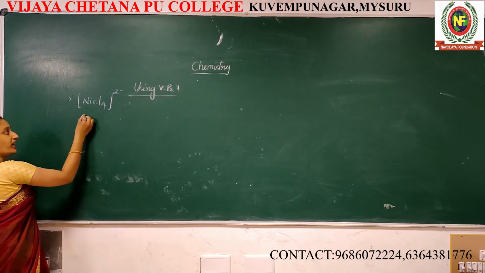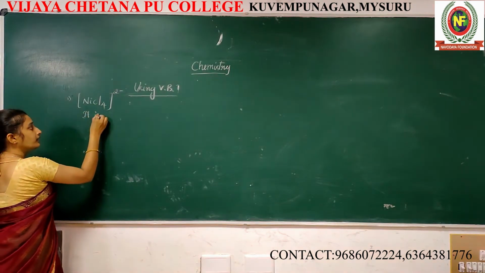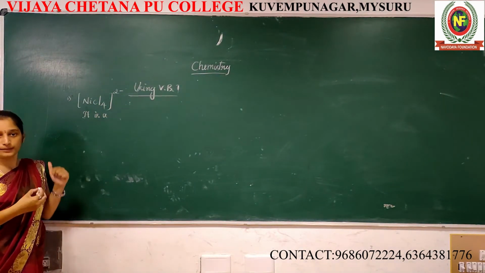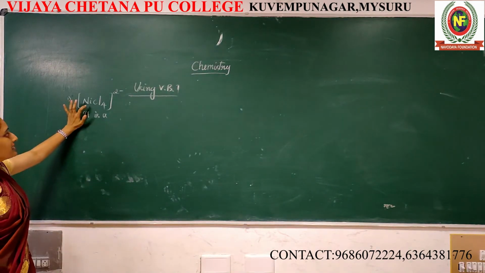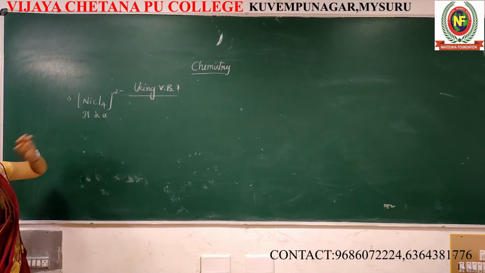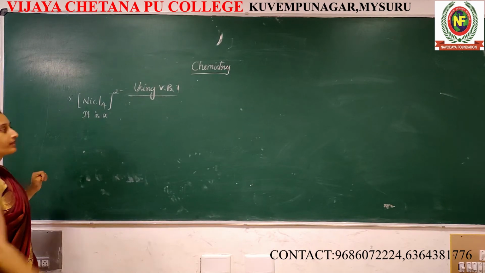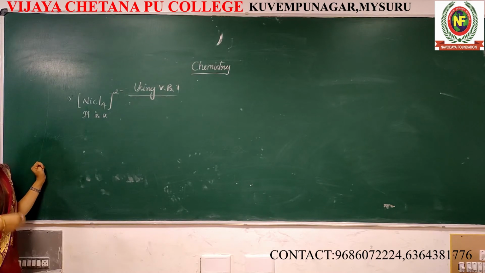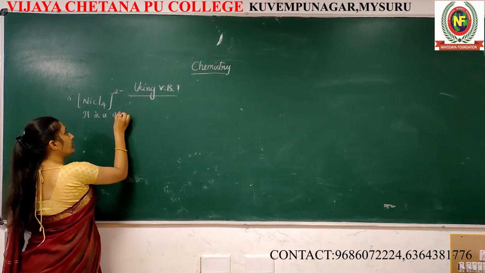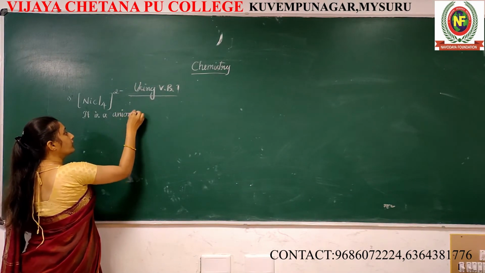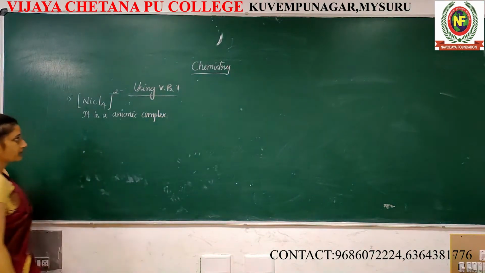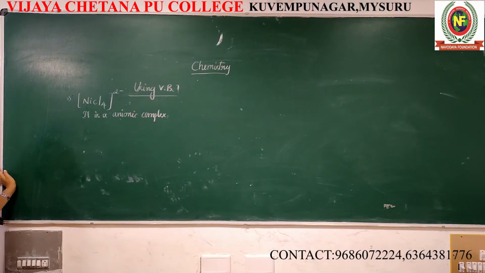Yes, first you should write what type of complex this is. This is an anionic complex. Very simple. Central metal atom is nickel. Nickel is surrounded by 4 chlorides and it carries 2 minus charge. 2 minus charge means what type of complex? This is an anionic complex.